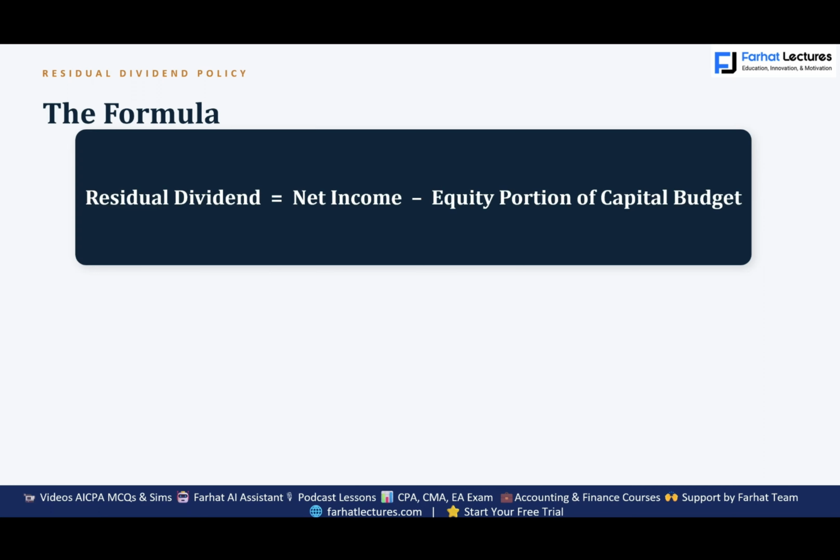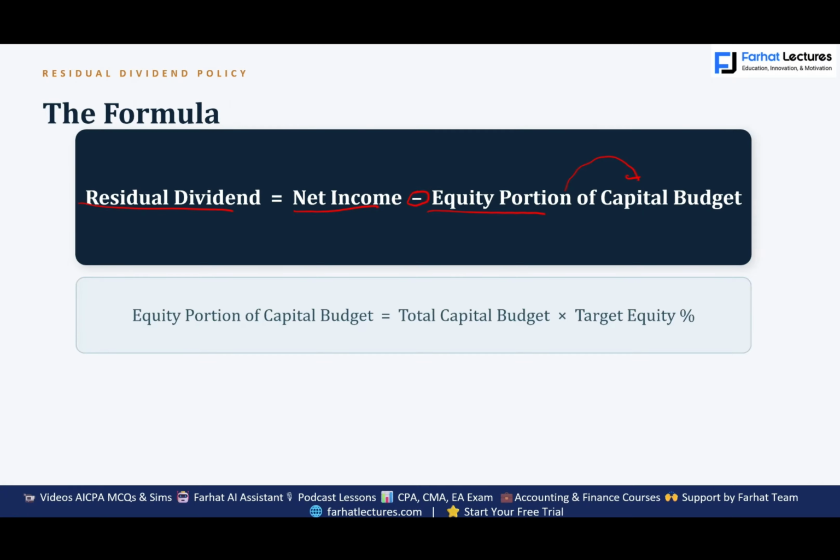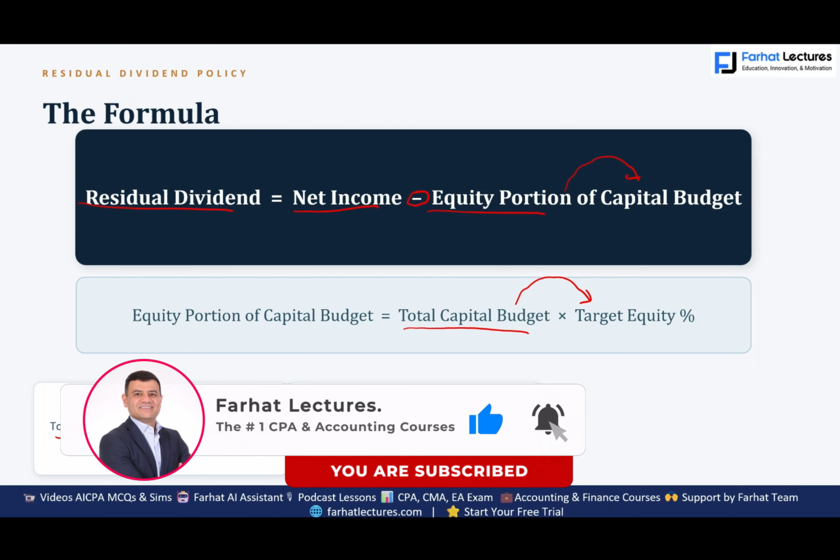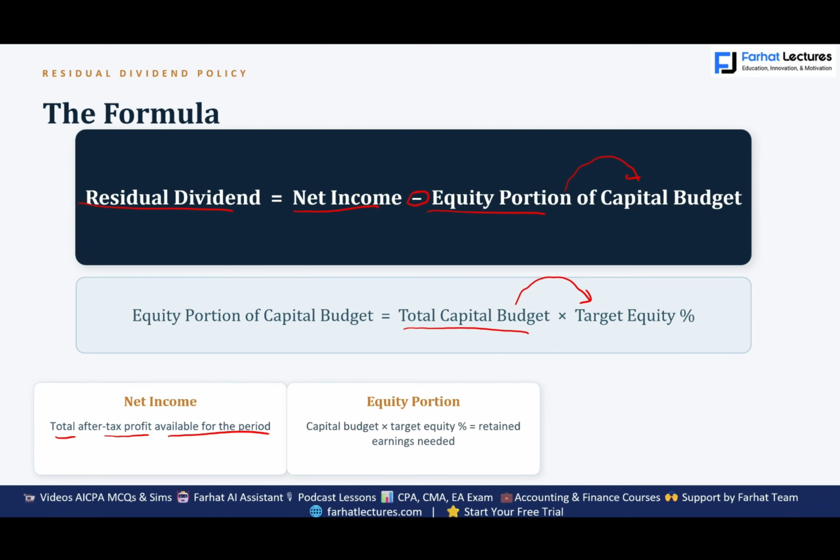The residual dividend formula is net income minus the equity portion of the capital budget. So we need to know how much of our capital budget needs to be financed through equity. What is the equity portion? It's the total capital budget multiplied by the target equity percentage. Don't worry, as always, once we have a formula, we will look at it. Remember, net income is the total after-tax profit available for the year. We all know what net income is. The equity portion is the capital budget times the target equity percentage, which is the retained earnings needed to finance our capital project.